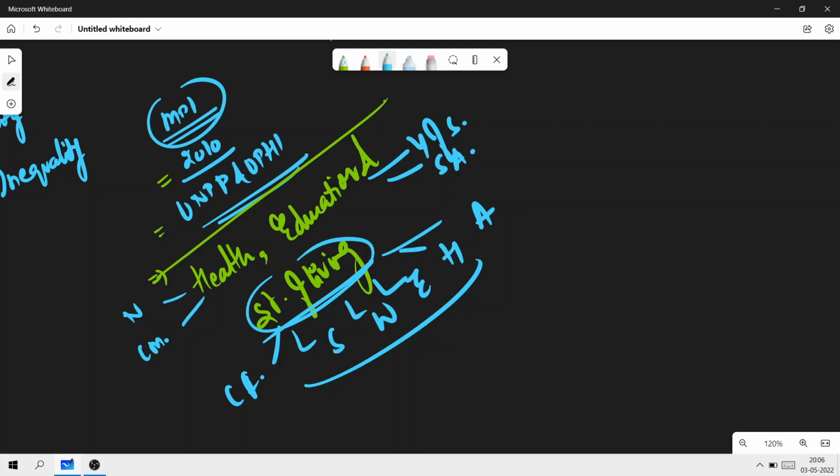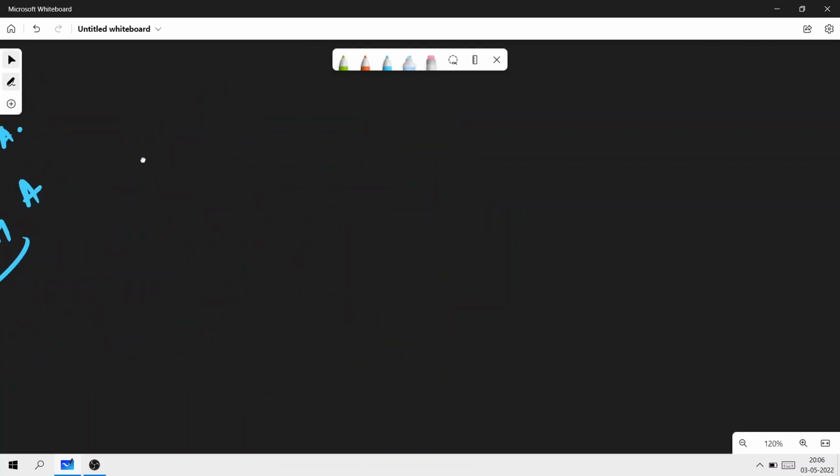Okay. Now, this is done by what? The Multidimensional Poverty Index. But we are talking here about the National Multidimensional Poverty Index, which is released by who? Which is released by NITI Aayog. So what is this NMPI? Here the basic study has focused on the states, the union territories, and the districts.